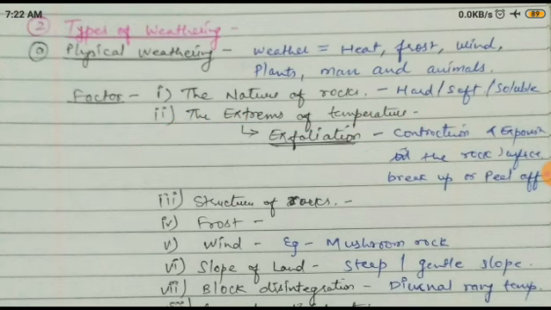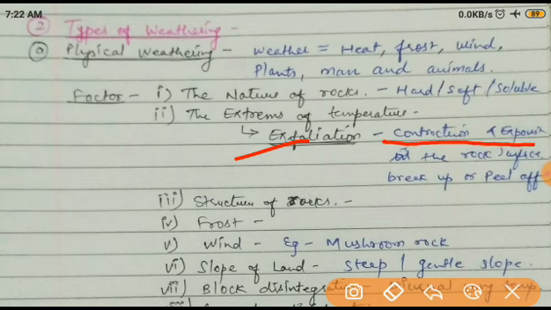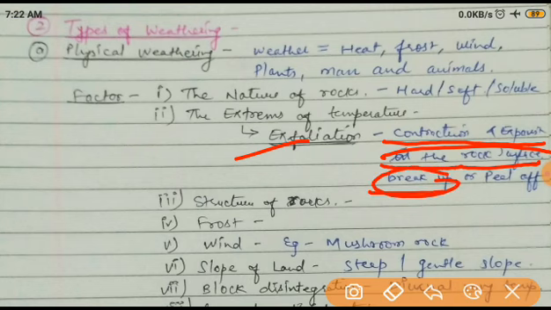Okay, now see, exfoliation: the contraction and expansion in the rock surface. Where? In the rock surface. And breakup, either it is breakup or the peel off. Peel off means chilka nikalna. So this process is called the exfoliation.